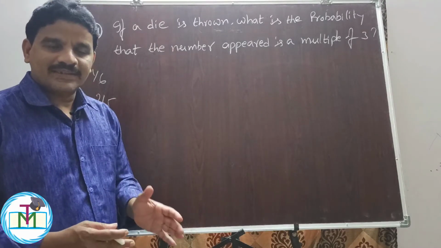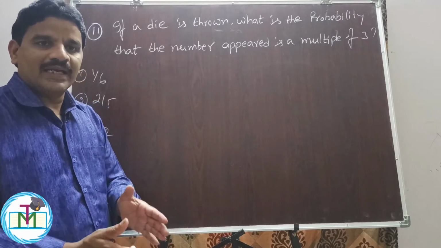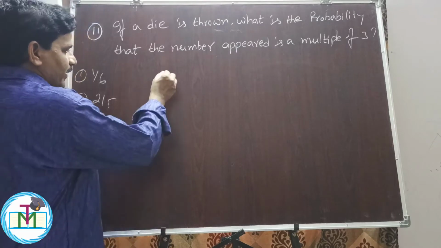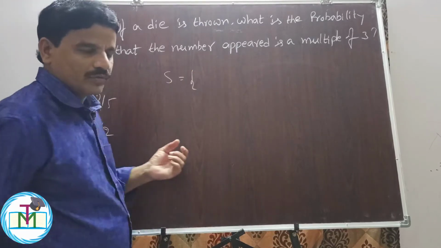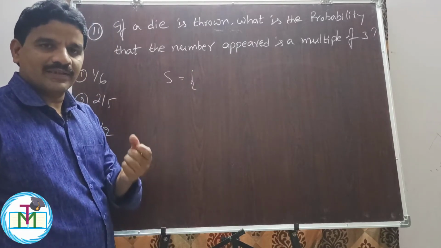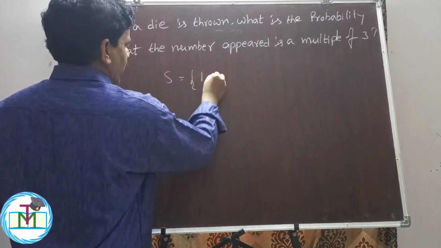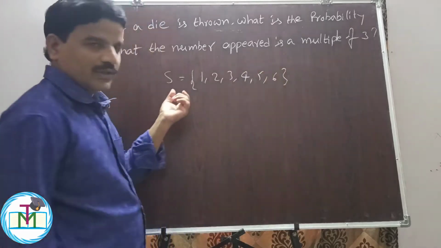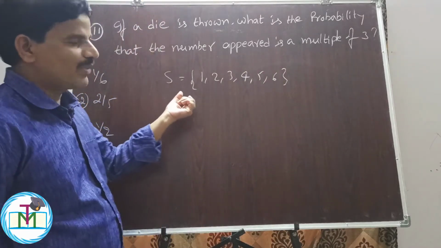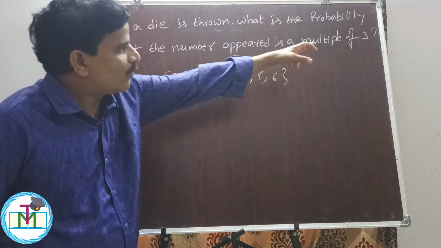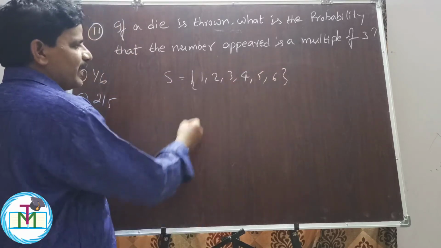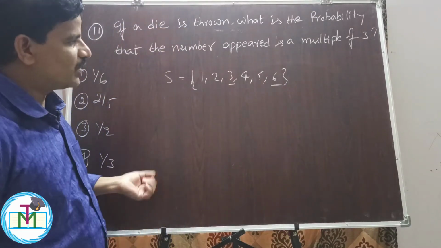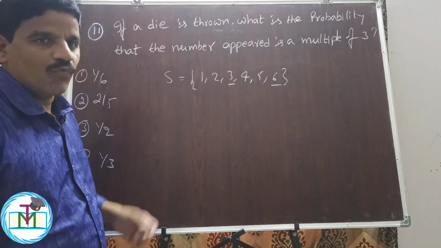We already discussed the sample space when a single die is thrown in the previous video. Whenever a single die is thrown, the sample space contains 6 outcomes: 1, 2, 3, 4, 5, 6. These are the total number of outcomes in the sample space. Now I want multiples of 3. How many numbers are multiples of 3 here? 3 and 6 are multiples of 3 in the numbers from 1 to 6.